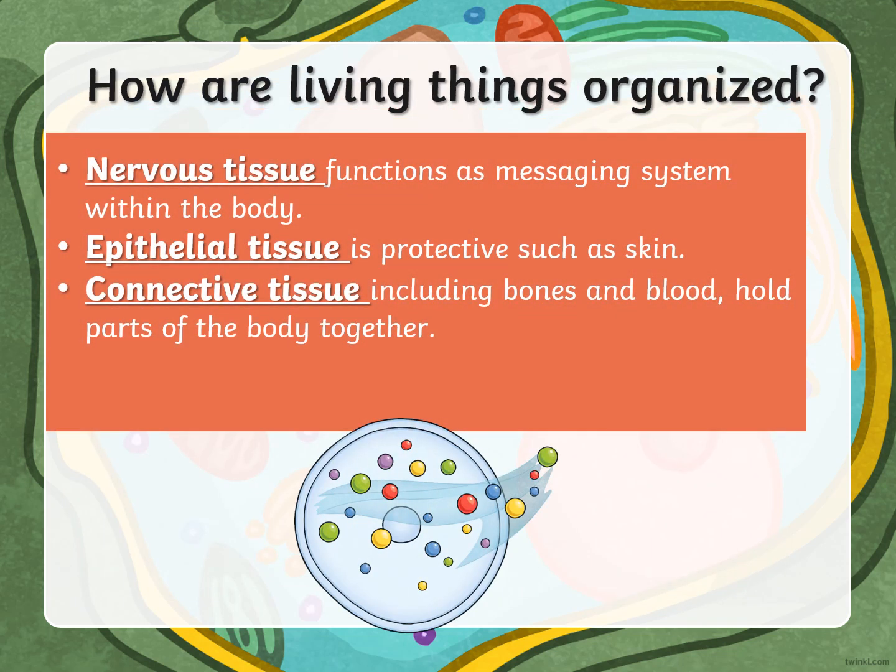Let's talk about the tissues of humans and animals, not plants. The nervous tissue works as a message system within the body. The epithelial tissue is protective tissue, such as the skin. The connective tissue, including the bones and the blood, holds the parts of the body together.